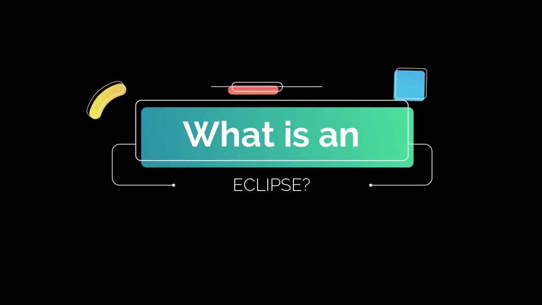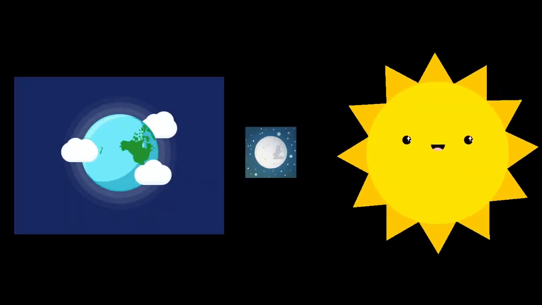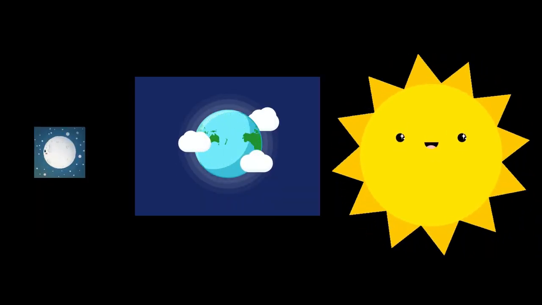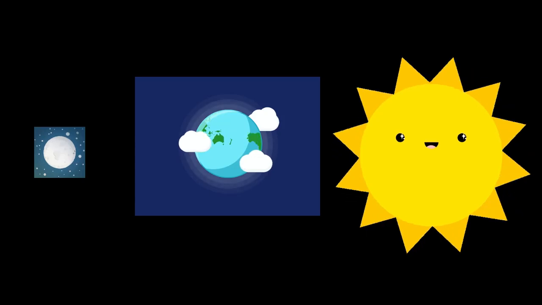So, what is an eclipse? Eclipse is derived from a Greek word, eclipsis, which means downfall or fail to appear. In a general sense, to be eclipsed means to be covered by something, which in this case refers to the moon blocking the sunlight reaching the earth and the earth blocking the sunlight reaching the moon.